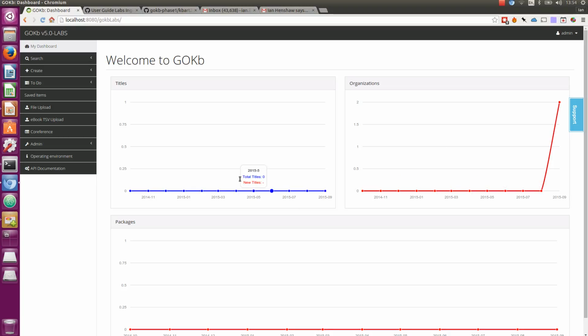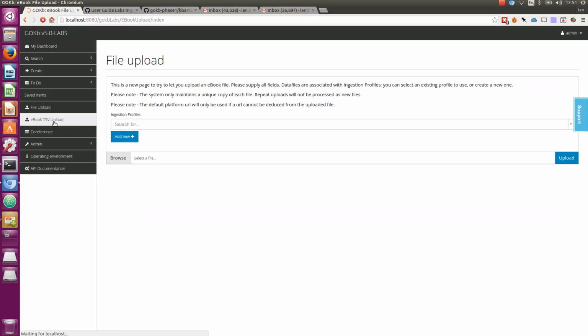and there are a few default organizational setup. On the left hand menu we have a new ebook TSV upload, and the way that we've chosen to do this is by modeling different sources of ebook data files as ingestion profiles. In essence, an ingestion profile gathers together all the information about the source and the data file itself, its format, and the package that we wish to create and maintain as a result of ingesting that data.